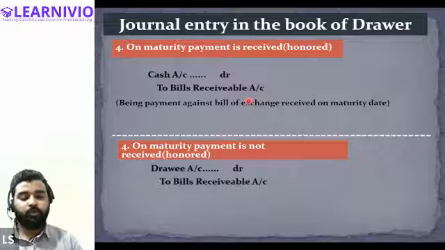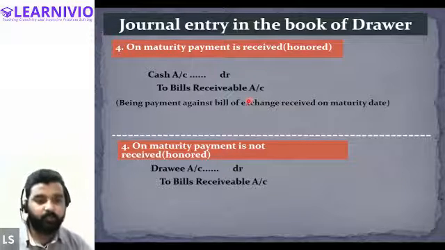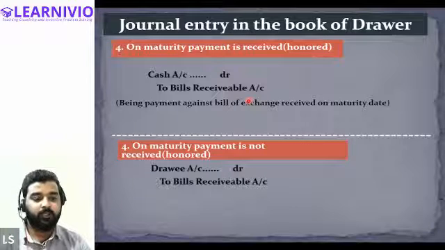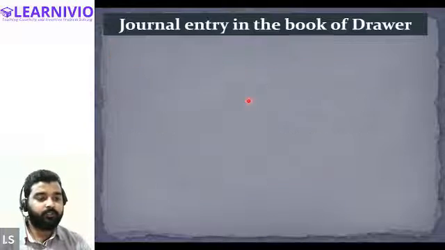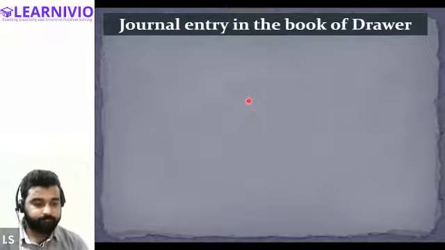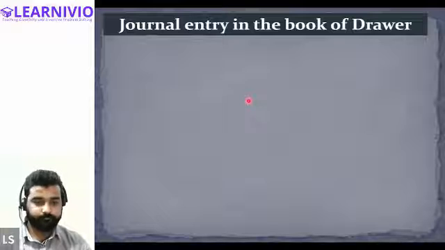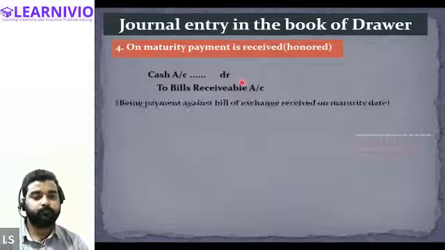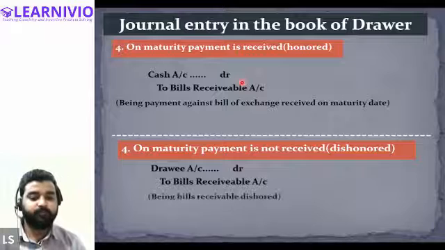If on maturity date the bill is dishonored, meaning the bill is not honored, we will journalize it like this: drawee account debit to bills receivable. This proves that bills receivable is dishonored.